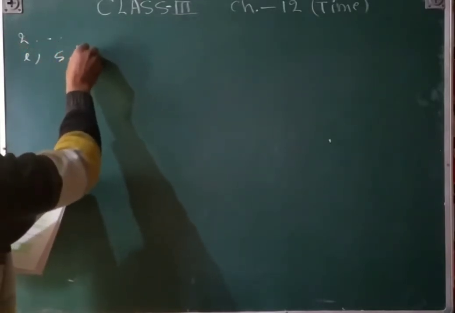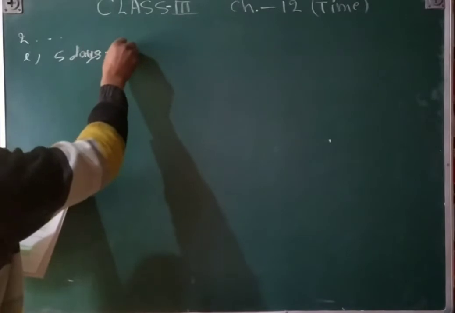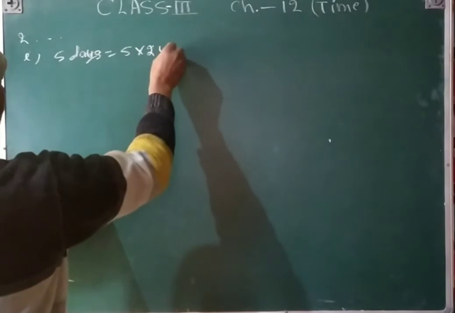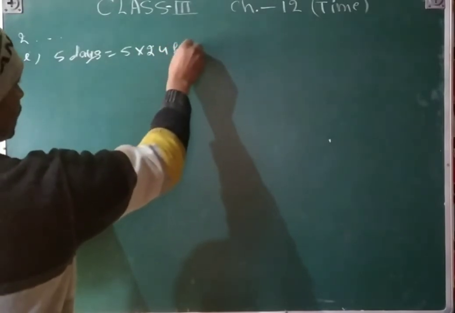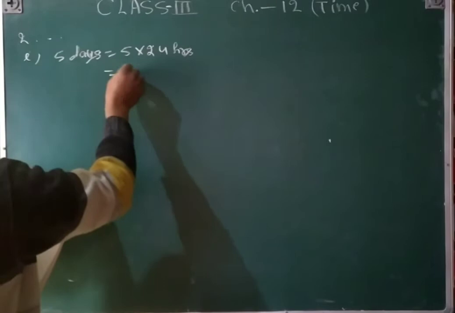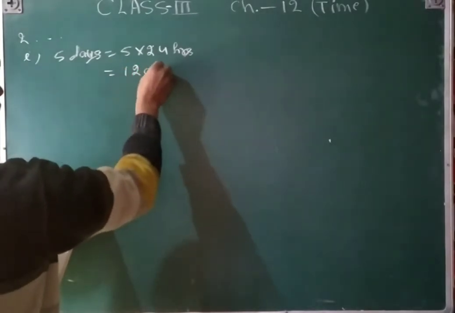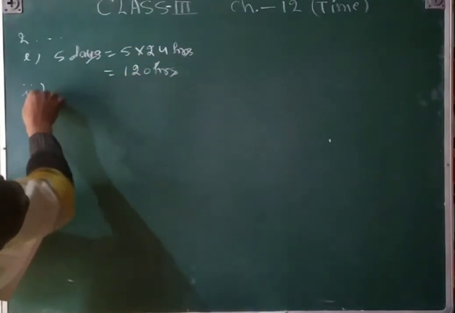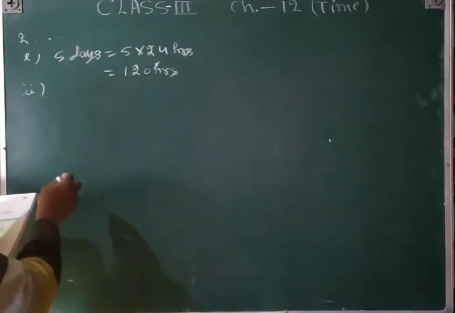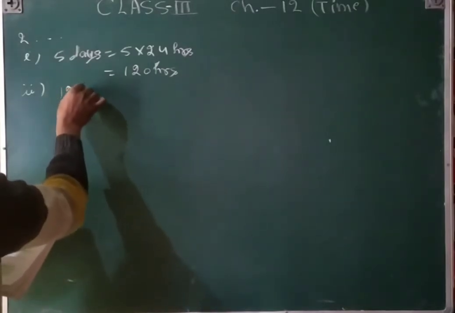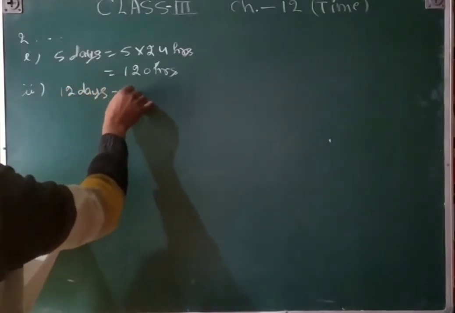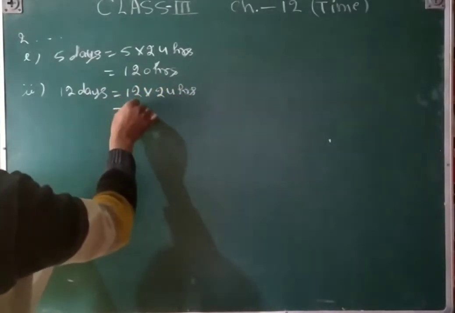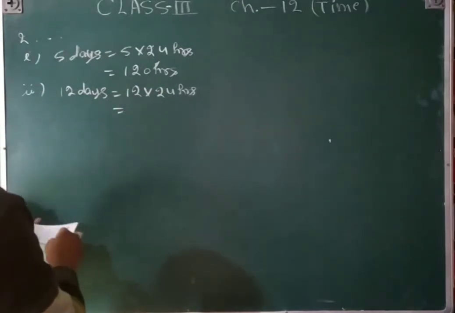So 5 days is equal to 5 multiplied by 24 hours. This is hours, the short form, hrs. 120 hours by multiplying both. Second, that is 12 days. 12 days is equal to 12 into 24 hours. So by multiplying, that will be 288.